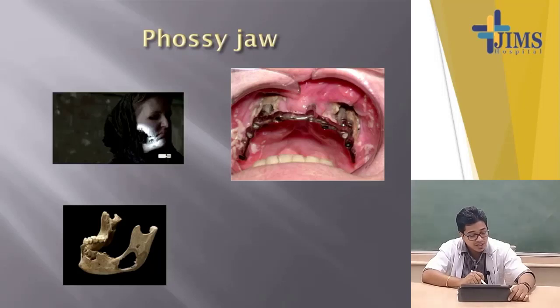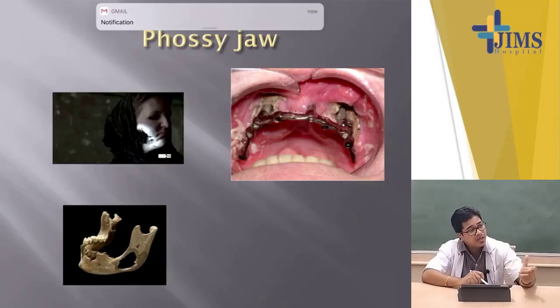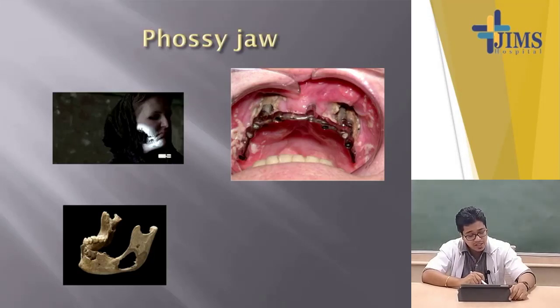So there is necrosis of the bone, osteomyelitis. The pyogenic bacteria have already destroyed or engulfed the osteocytes, the bone forming cells in the mandible. So there will be a very bad thing in phossy jaw.